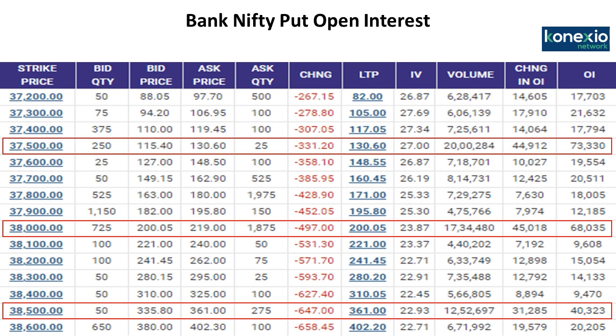It is between 22.93 to 27. So here also we can see that the smart money have done or might have done put writing. So on the downside, we feel that 37,500 could act as a strong support area from these levels.